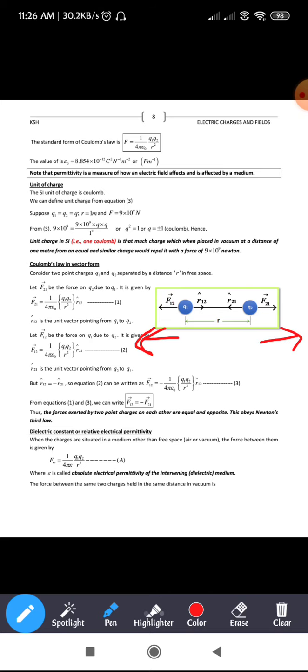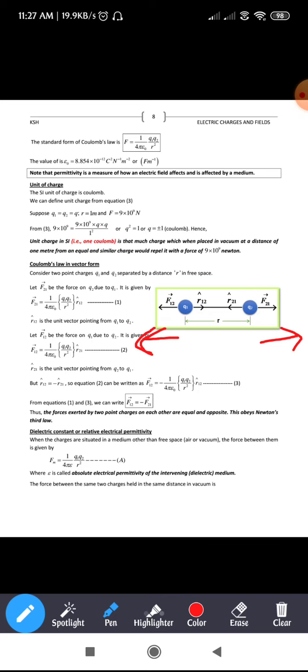Similarly, F21 represents the force on the charge q2 due to q1. So F12 is the force on charge q1 due to q2, and F21 is the force on charge q2 due to q1. And you can see the unit vector. What is a unit vector?